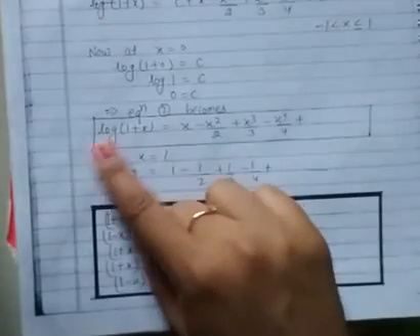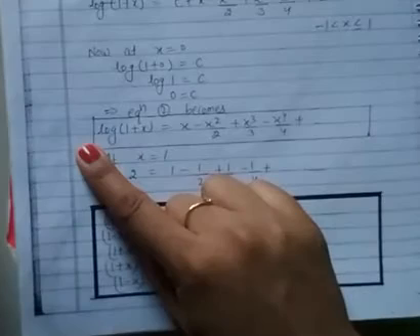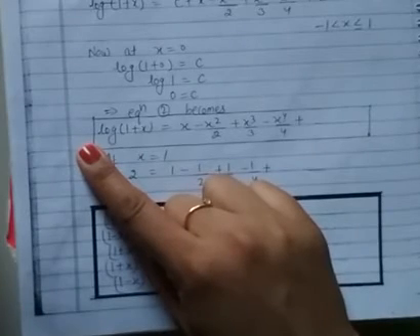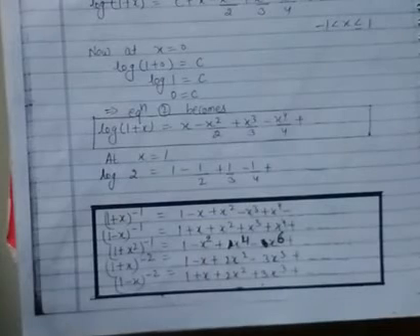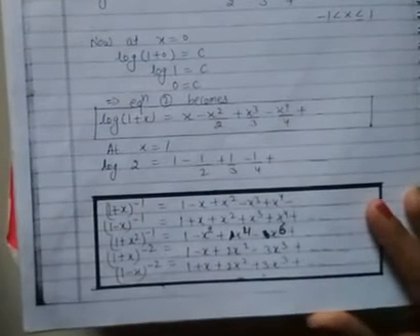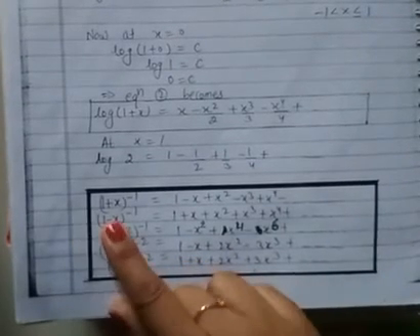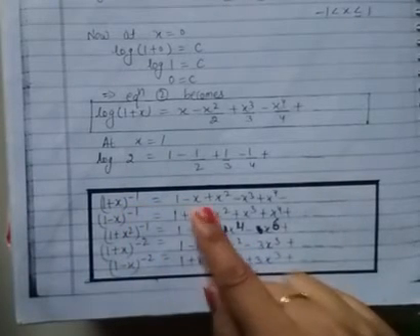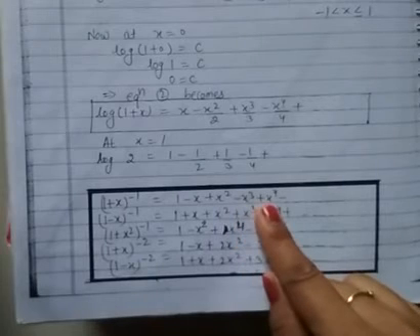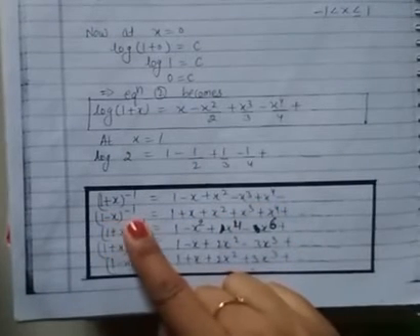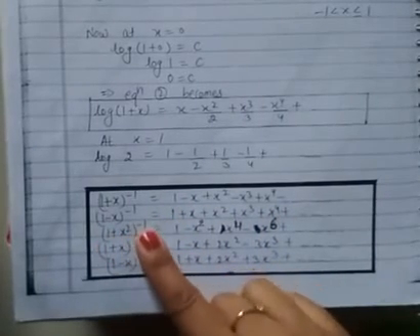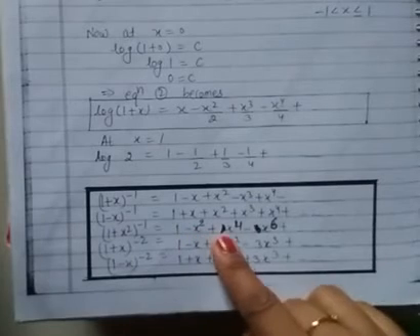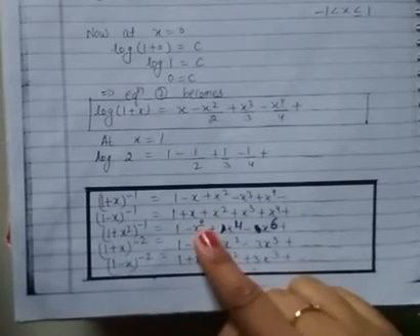We'll use this in many examples relating the trigonometric functions, their inverses, and proving the power series. For that you may require certain formulas which I am representing here. So (1 plus x) to the power minus 1, by binomial expansion, comes out to be 1 minus x plus x square minus x cube plus x4. (1 minus x) to the power minus 1 is all plus. (1 plus x square) to the power minus 1 is alternate minus plus, and the power increases with 2.